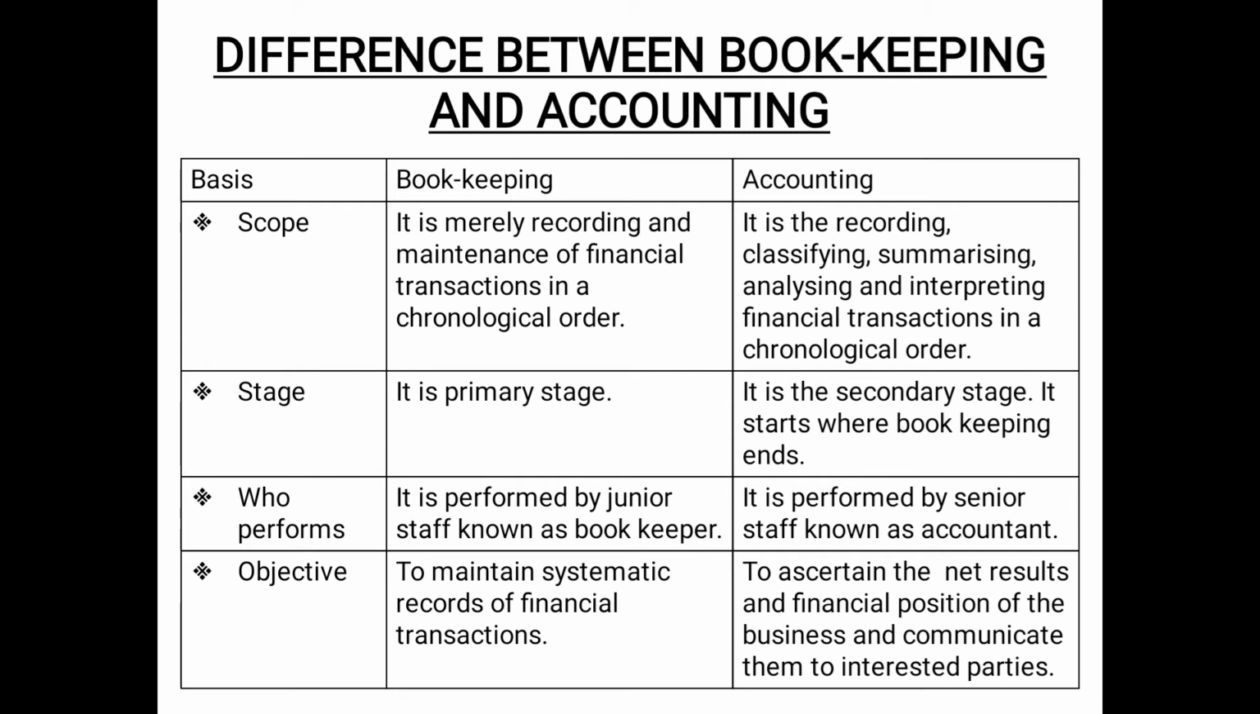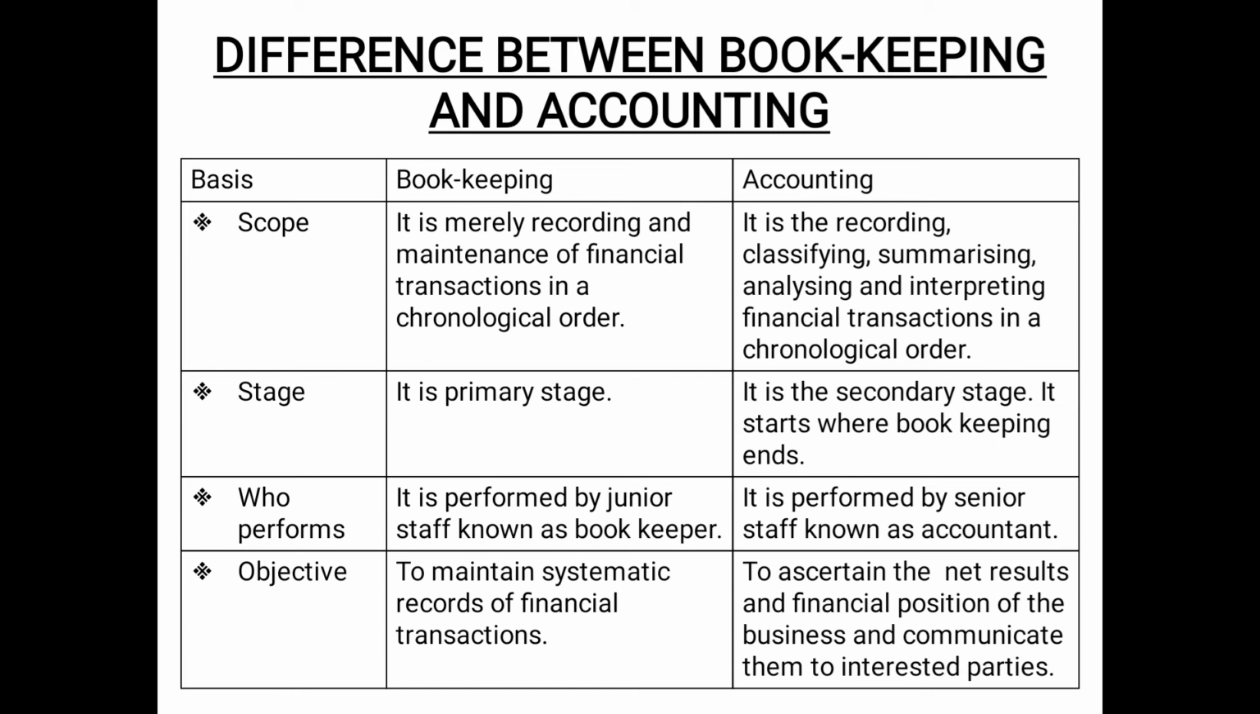As you can see, there are three columns. The first column is the basis of difference, the second column is bookkeeping, and the third column is accounting. The first basis of difference is scope. Bookkeeping is merely recording and maintenance of financial transactions in a chronological order, whereas accounting is recording, thereafter classifying, summarizing, analyzing, and interpreting financial transactions in a chronological or date-wise order. Bookkeeping does only the recording, and accounting starts from recording and ends up at interpreting.